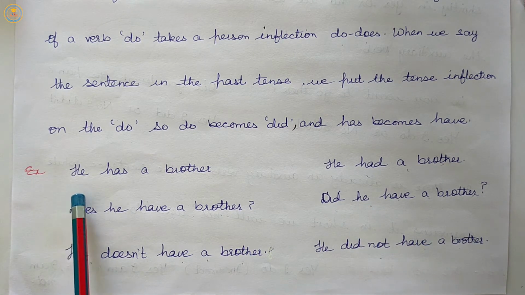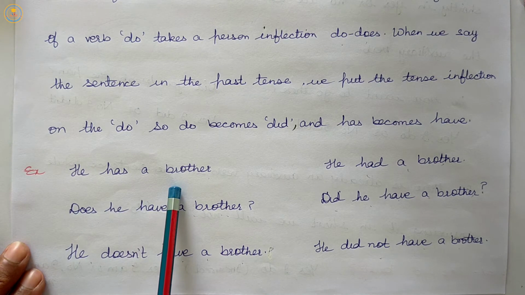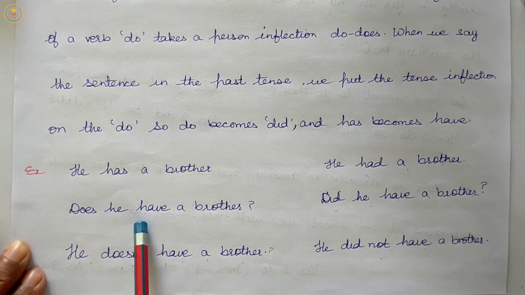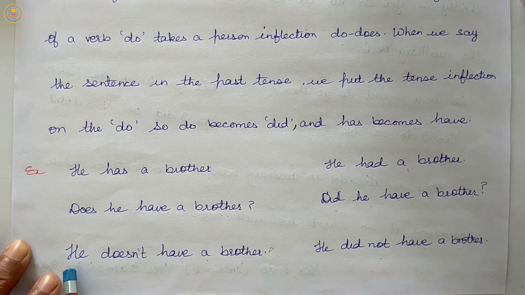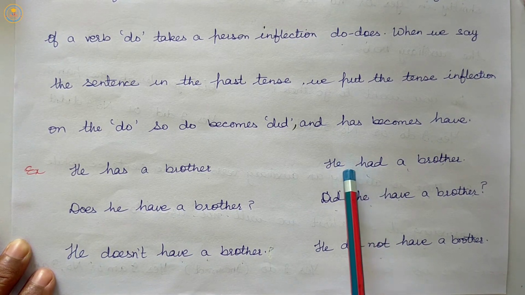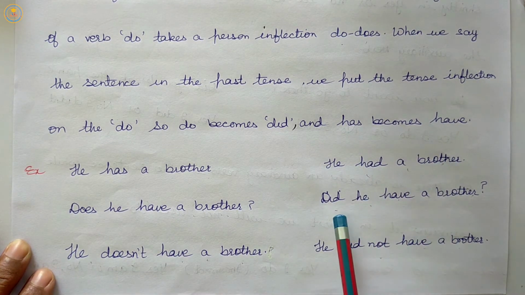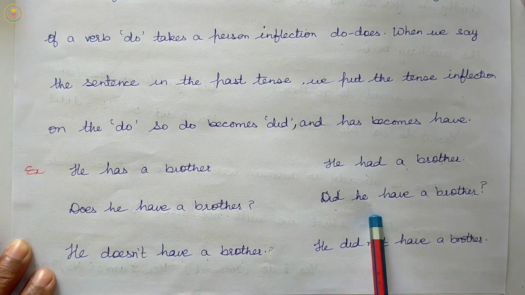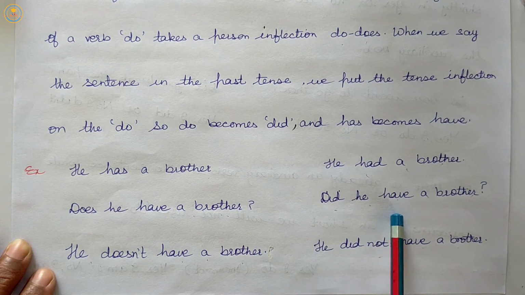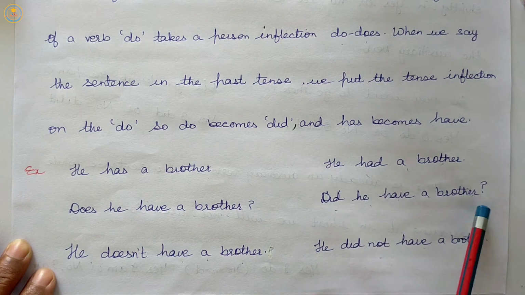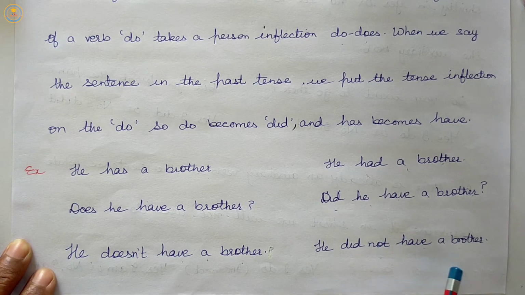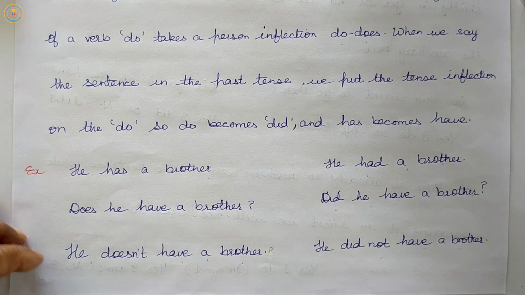Here, he has a brother. Does he have a brother? He doesn't have a brother. He had a brother. Did he have a brother? Here, we will use have, not has. Did he have a brother? He did not have a brother.